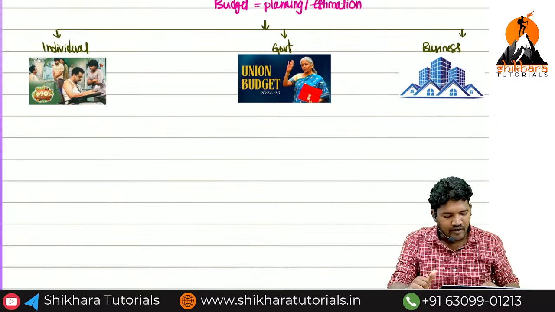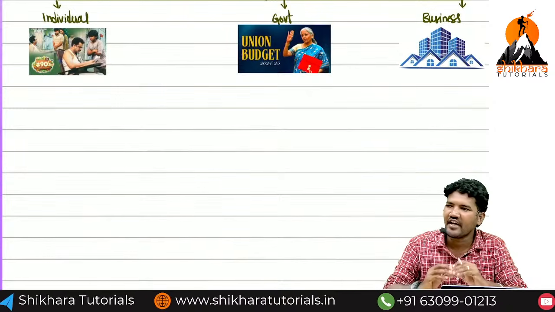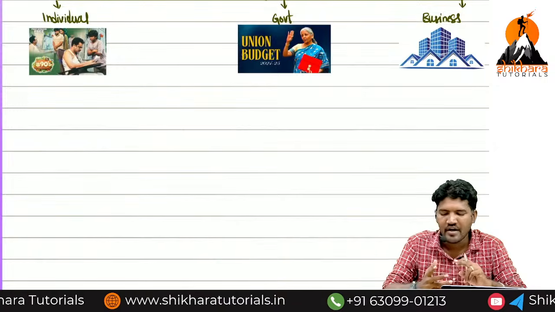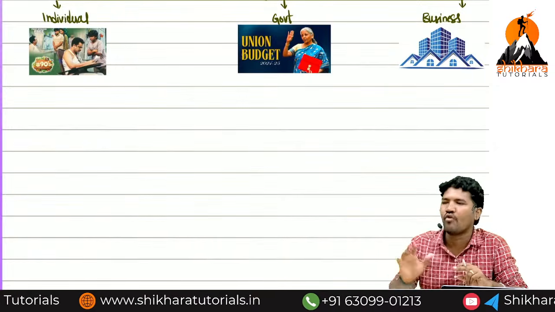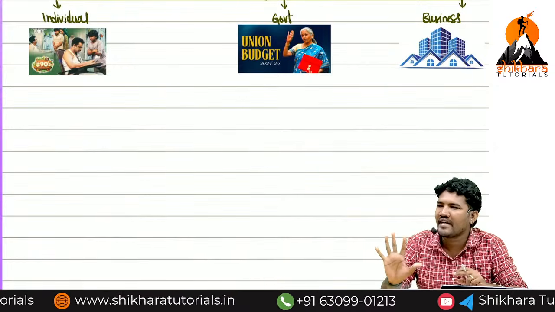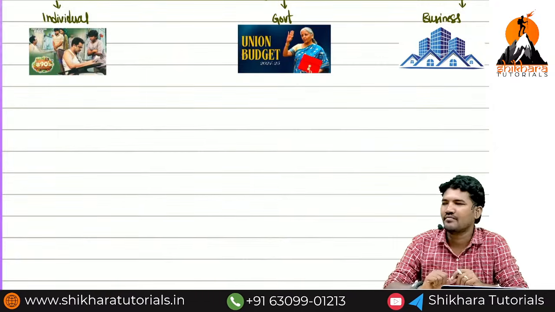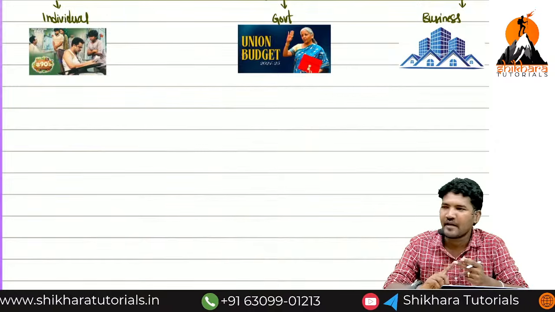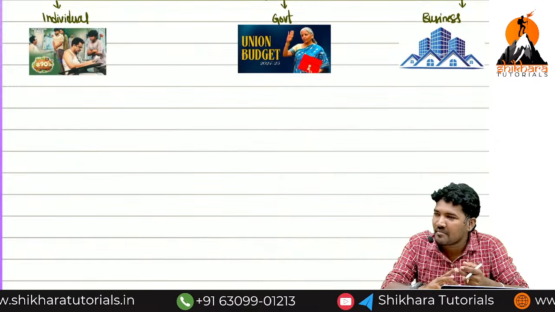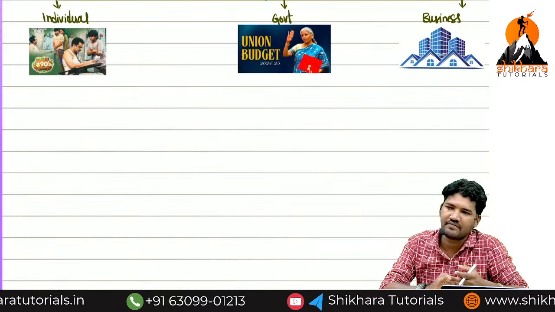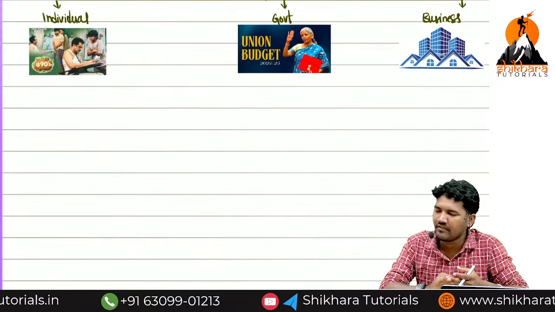Okay, then fine. So from a business point of view, we are checking different areas: production point of view, sales point of view, raw material point of view, labor point of view, overheads point of view, five points of view. That is called functional budgets. These are the questions they ask in the exam. Prepare a sales budget, a production budget, a raw material budget, a labor cost budget, an overhead cost budget. Do you understand the planning here? Okay, then fine.